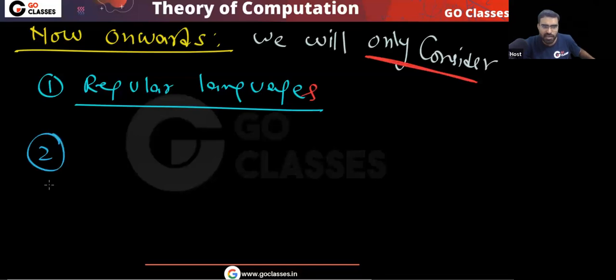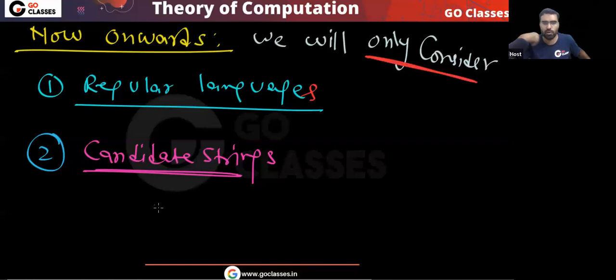Second, which type of strings will I take? We will only consider candidate strings, meaning those strings which belong to L and whose length is greater than or equal to p.